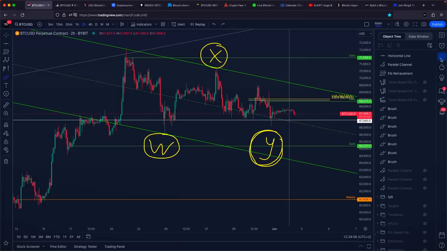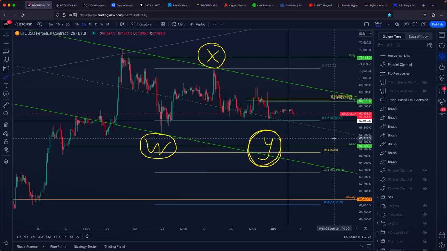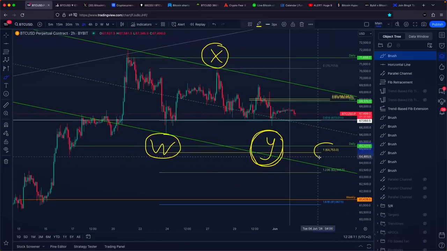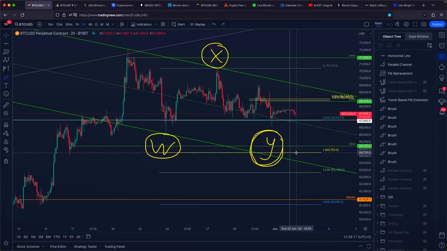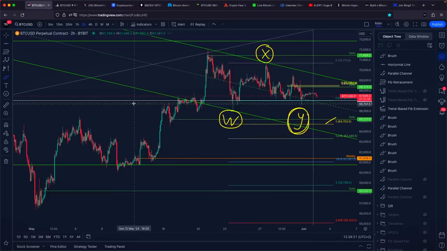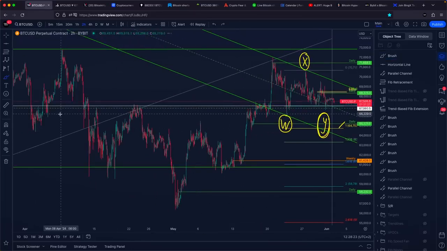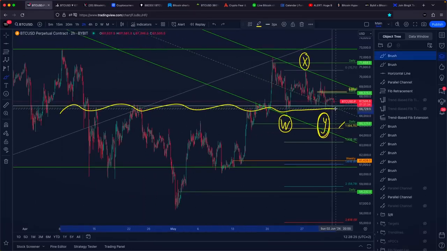However, if it does occur, we need to be prepared for our lower target, which is the next Fibonacci extension level. This 1-to-1 Fibonacci level aligns perfectly with the daily support at 65,000 US dollars. We really don't want to see these targets reached, as it would mean losing both the point of control and the mid-level of this significant horizontal range.